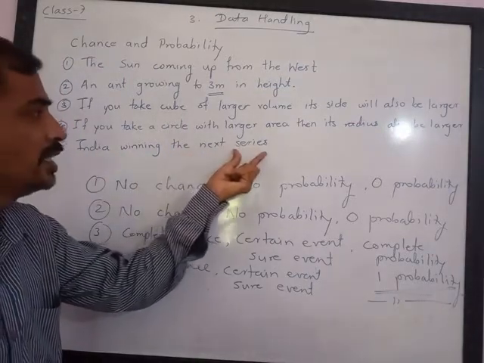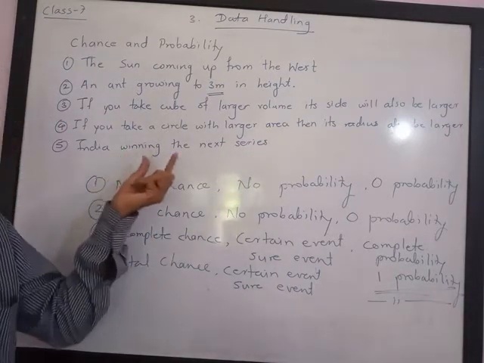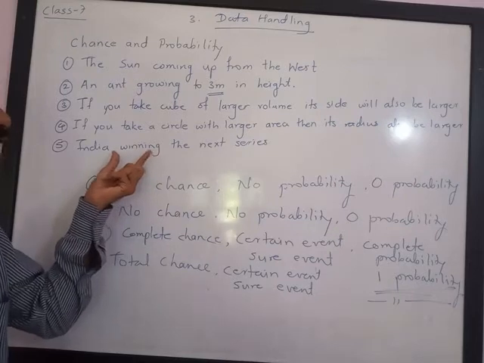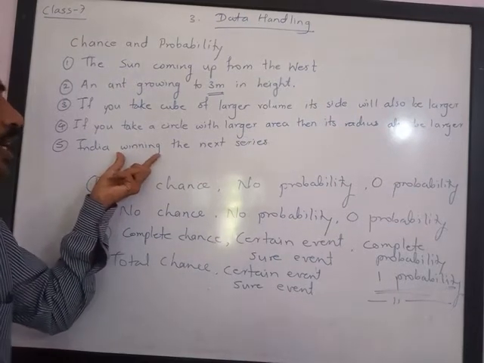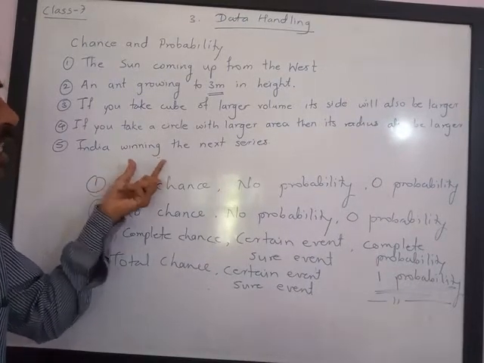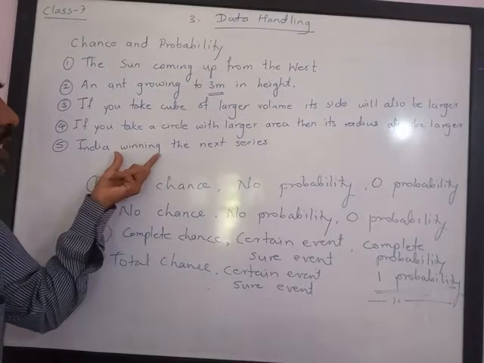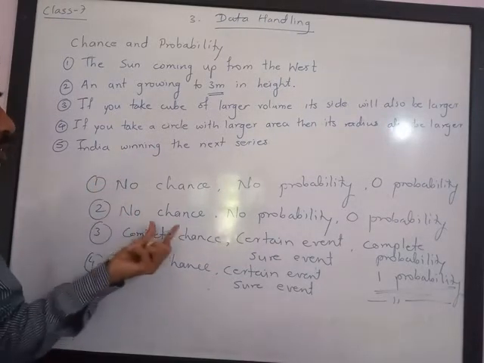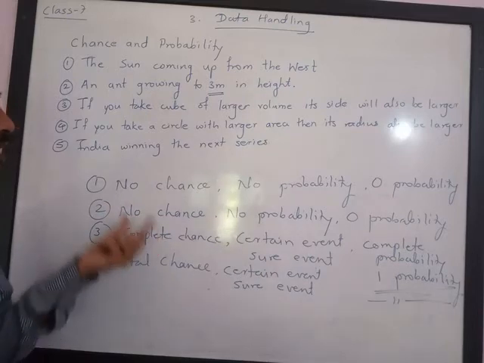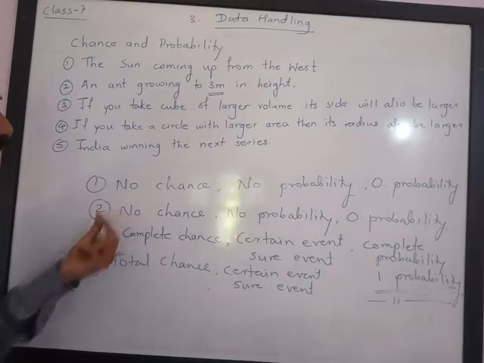Here there exists a possibility of winning also, and there exists a possibility of losing also. So here the possibilities or chances of winning as well as losing exist. Hence we can say that there is some chance of winning, some chance of losing, or there is neither complete chance of winning, nor complete chance of losing. You can say there is no chance of complete winning or no chance of complete losing.